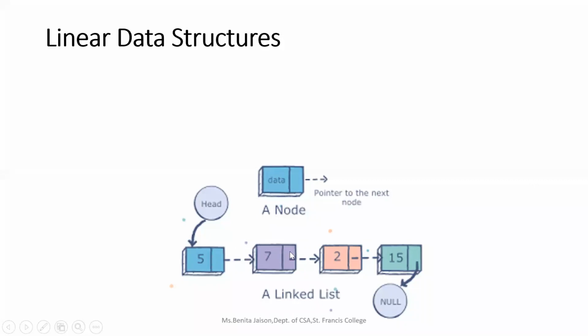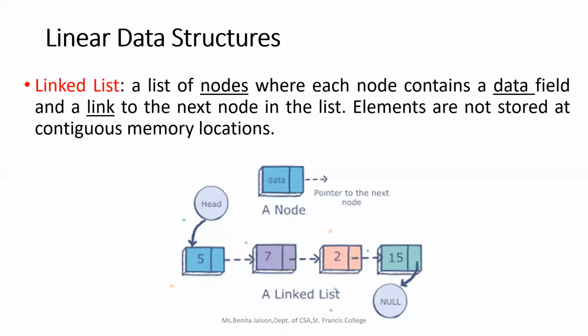We will learn more about linked lists in the upcoming chapters. As of now, you have to write linked list as a sequence or a collection of nodes where each node contains a data field and a link to the next node. So it will have two parts. One part will have the data.